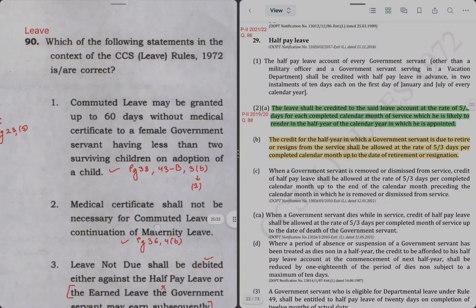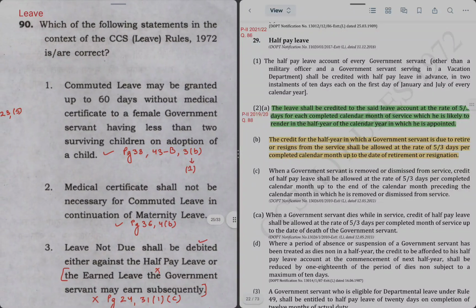Next, I'm not showing the OM to save time. You can download it from internet or you can take it from our Telegram group.